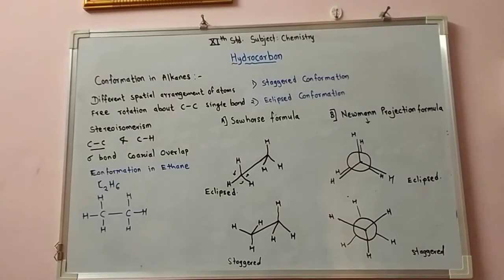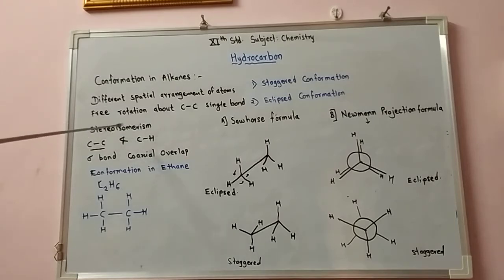See the next point of this topic, conformation in alkanes. The phenomenon of different spatial arrangement of atoms that can be converted into one another by free rotation about carbon-carbon single bond is called conformation, and the compounds are called conformers or rotamers. This is a type of stereoisomerism.